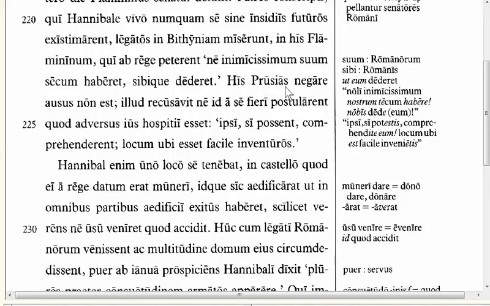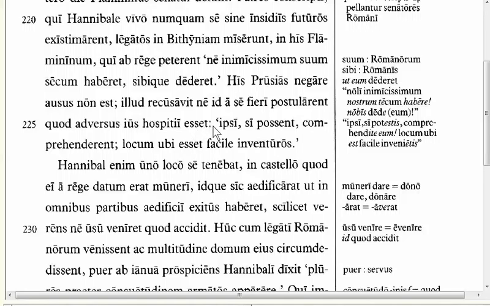So Prusias didn't dare to deny these guys, and again, this is the ambassadors from Rome. He objected that they not demand that something be done by himself, which was against the law or rule of hospitality, or of being a host.